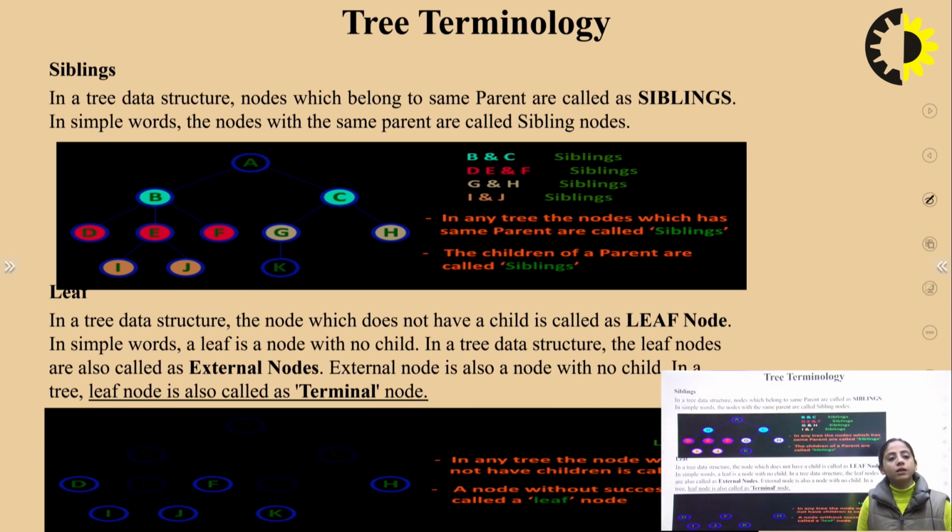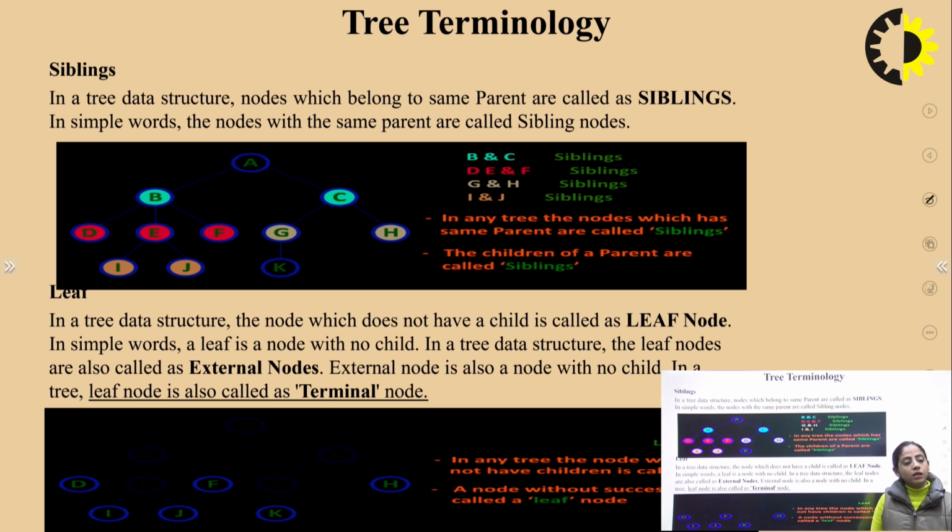Siblings. In a tree data structure, nodes which belong to the same parent are called siblings. In simple words, the nodes with the same parent are called sibling nodes. For example, in this tree, you can see that A is the root node, B and C are siblings, D, E and F are siblings, G and H are siblings, I and J are siblings. In any tree, nodes which have the same parent are siblings. The children of a parent are called siblings.